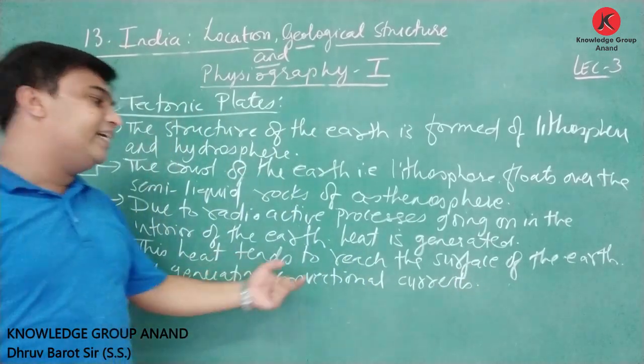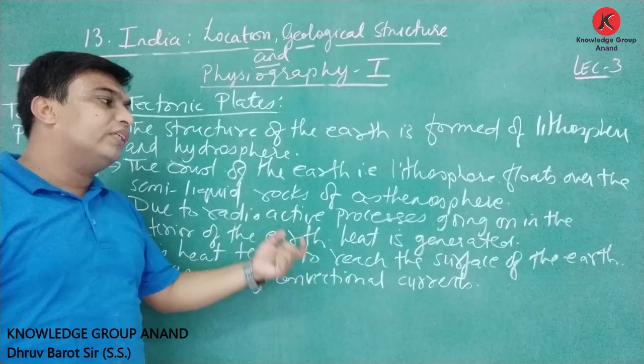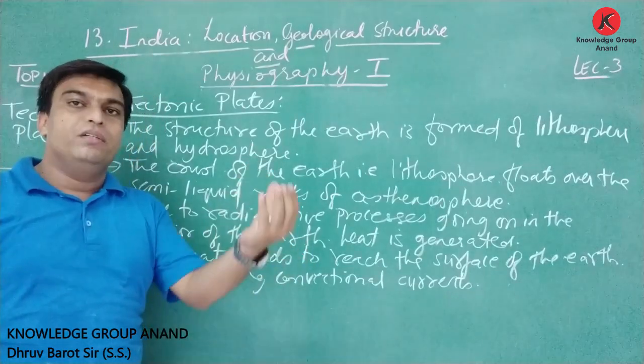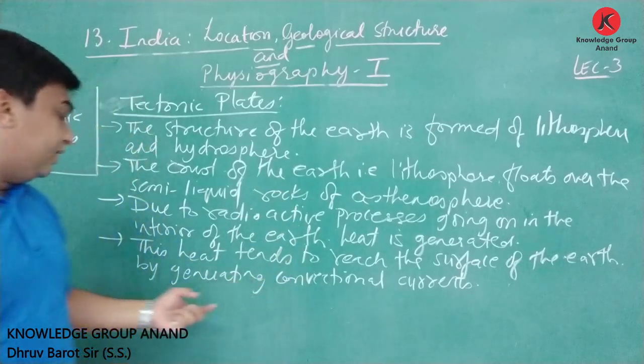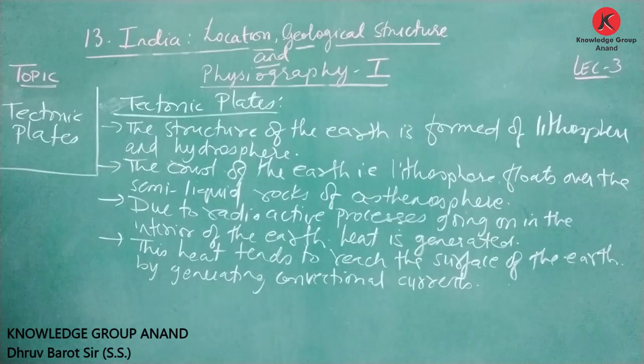Friends, this heat tends to reach the surface, as we know, due to the radioactive process going on in the interior of Earth. This heat tries to come up, and as it comes up, it generates convectional currents.